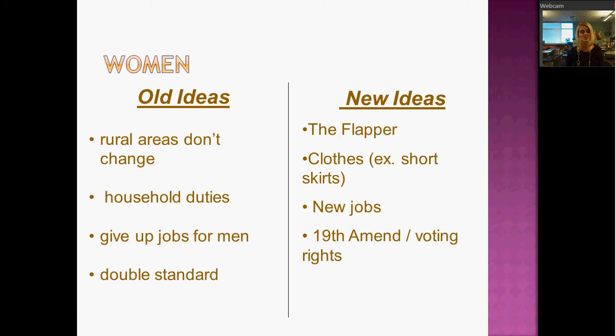There's also the passage of the 19th Amendment, which means that women now have voting rights. And a lot of these women, they don't want to give up that, right? They want to be involved in politics. They want to be involved in society. So there's these changes and these new ideas for women, and this really starts to change the attitude and the social norms for women. Whereas before, it wouldn't have been okay to see women at a party. Now women can go out and dance and drink and smoke just like anybody else, right? So that's kind of what's going on in the 20s.